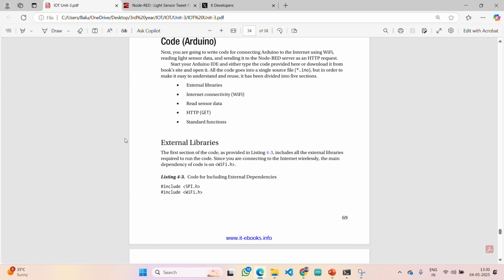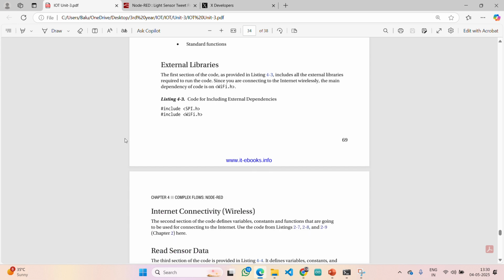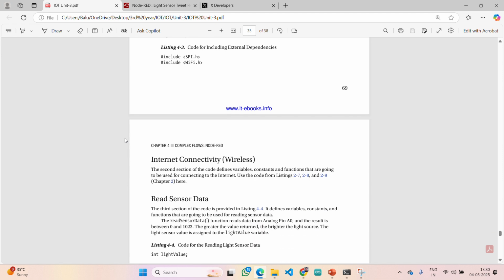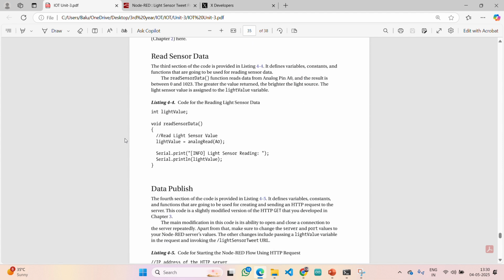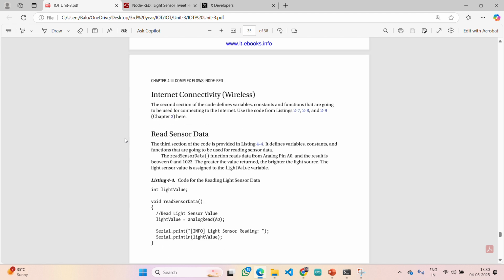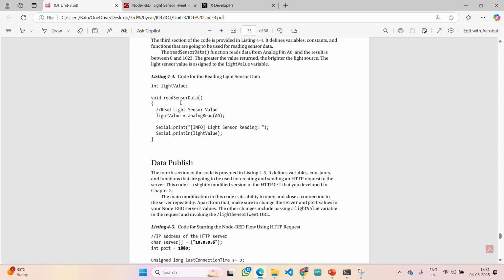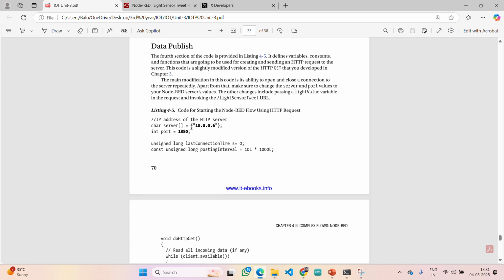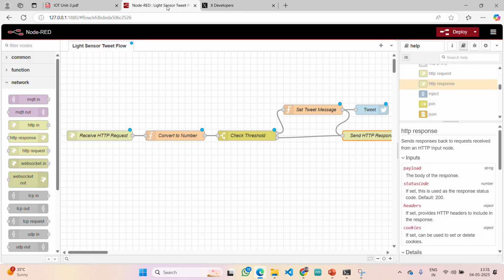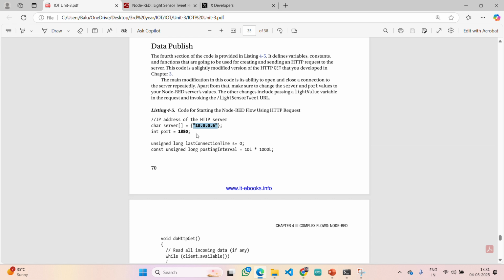Coming to the external libraries, if you are working with a Wi-Fi shield, you will use SPI.h and Wi-Fi.h, or if you are working with an Ethernet shield, Ethernet.h, and you are going to use the internet connection function. For sensor reading values, you are going to use one more function. Here they have given A0, but I am going to use pin A2, and we are displaying the value in the serial monitor. This HTTP server is running at 10.0.0.6 and the port is 1880.